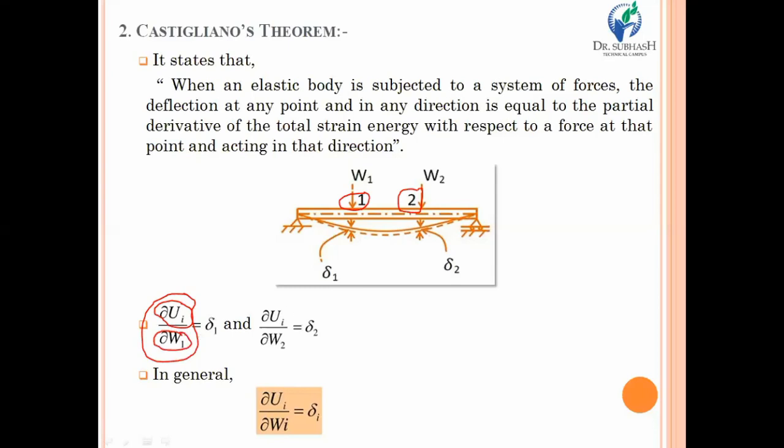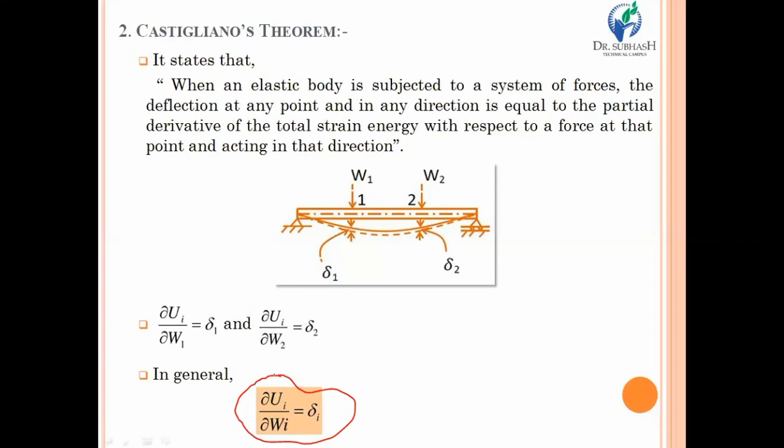So it gives delta 1, that means the deflection of the particular section, section number 1. Similarly, you can follow for section 2 also. So in general, we can conclude that Castigliano's theorem looks like that. For any kind of beam, at any section, if you require to calculate the deflection, just